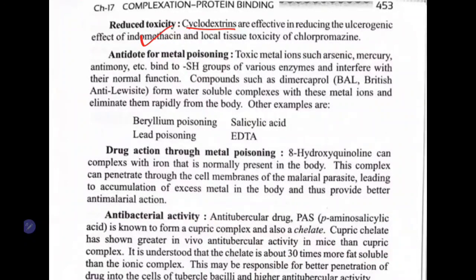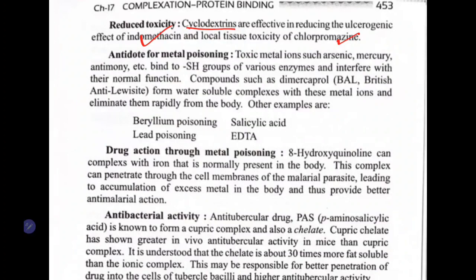If you take indomethacin, there is a probable chance that you will get ulcers. This chance is reduced by forming a complex with the beta cyclodextrins. Chlorpromazine has local tissue toxicity, and this can be reduced by forming a complex with the cyclodextrin. That's what this point is.